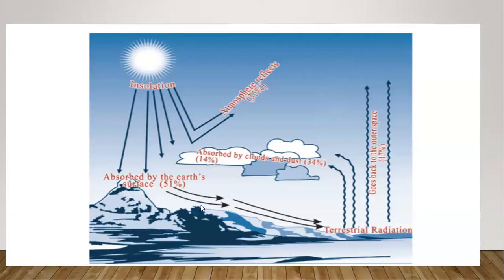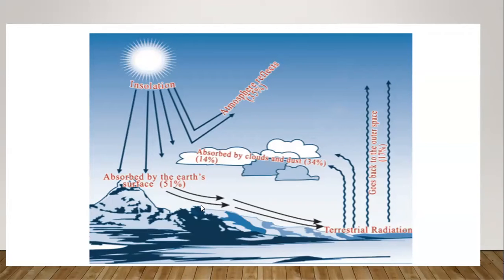Okay. Then after that, what will happen at the time of the terrestrial radiation? 17% goes back to the outer space. So of what came, 17% went to outer space. Then 34% from the surface of the earth returns to the outer space.